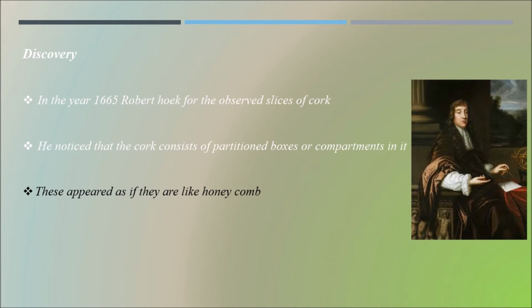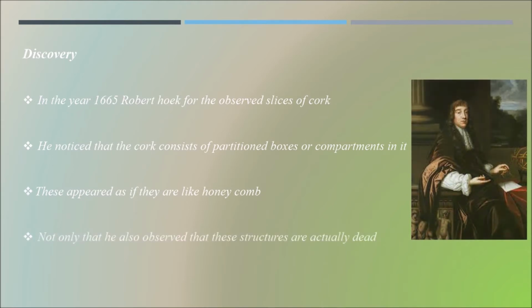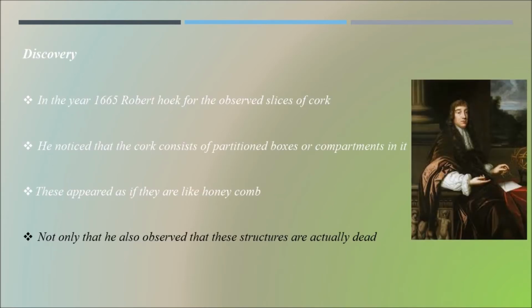When we observe the diagram of the cork, we can see it as it is in a honeycomb. Not only that, he also observed that these structures are actually dead cells. So what he understood by observing a slice of cork is that the cork consists of compartments that appear like a honeycomb, and that these are actually dead cells.